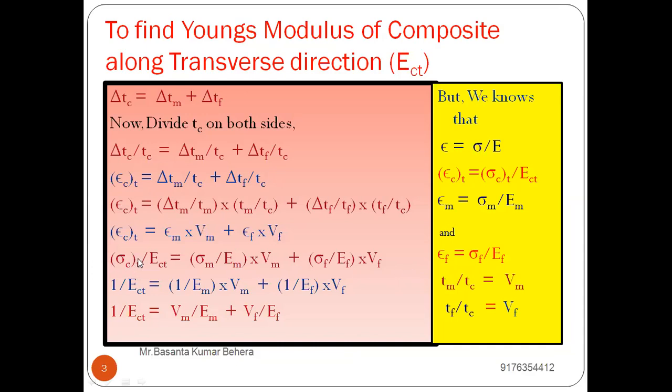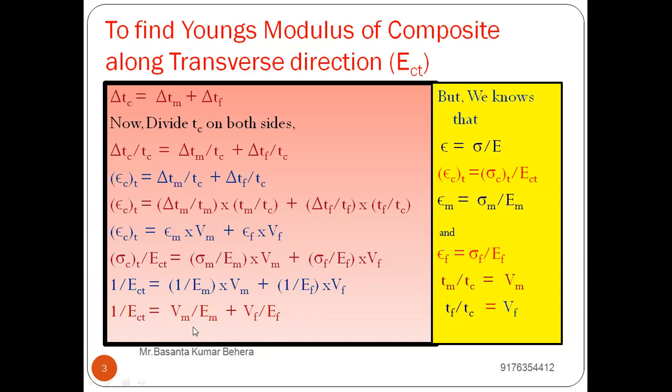After cancelling sigma from both sides, the left out will be 1 by ECT, and here it is 1 by EM into VM plus 1 by EF into VF. And the last line we can write 1 by ECT is equal to VM by EM plus VF by EF.